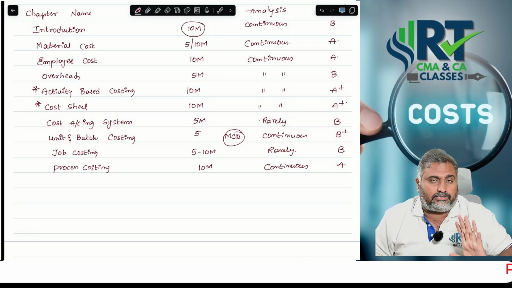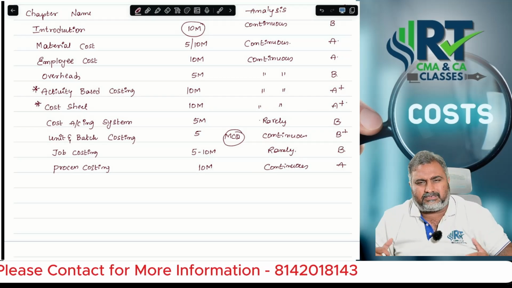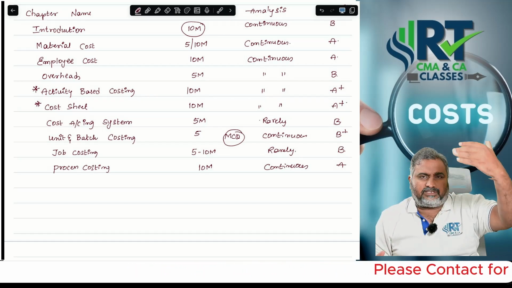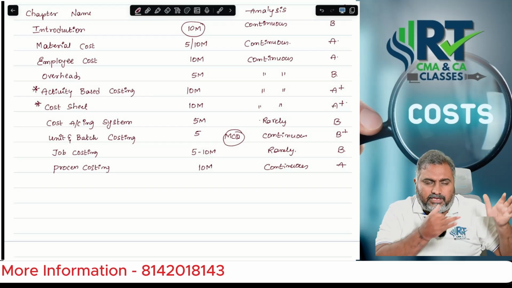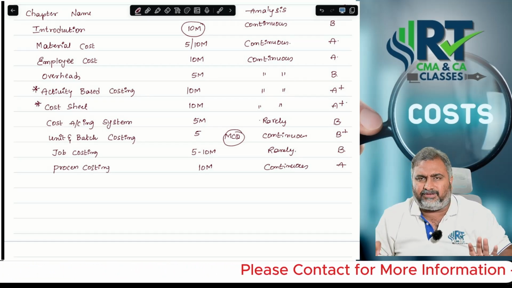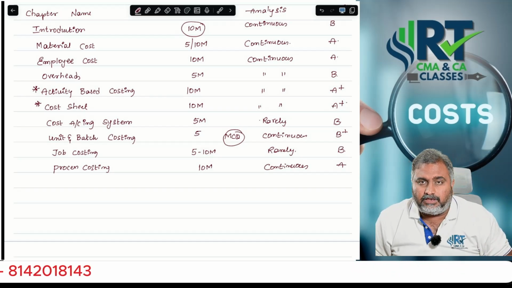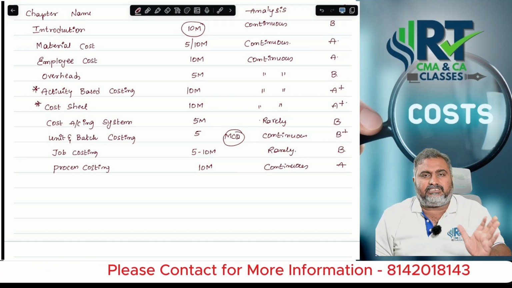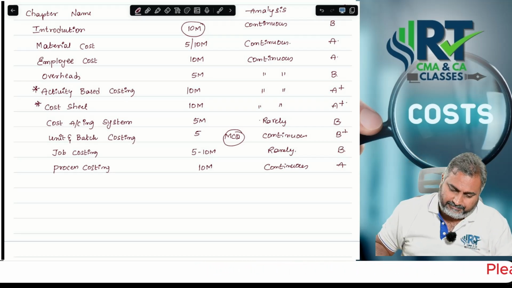Same way, equivalent units also, sir. If you ask me about equivalent units, you already know. If you are an RTSA student, you know how to solve the equivalent units statement. First start with the equivalent unit calculation, second find the cost per unit, then cost apportionment, and finally preparation of the process account. All these things come into the picture. Give last priority to normal process account preparation. There is a chance of a case-based question here, and in the recent examination also they concentrated on case-based questions from process costing.